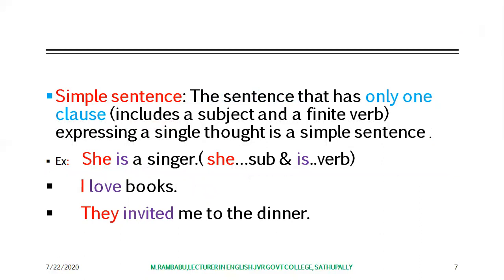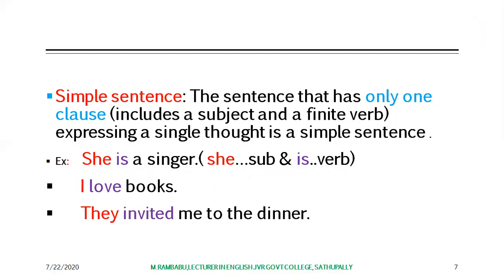Now, let's come to the simple sentence. As we have already discussed, there are three kinds of sentences syntactically. The first kind of sentence is a simple sentence.